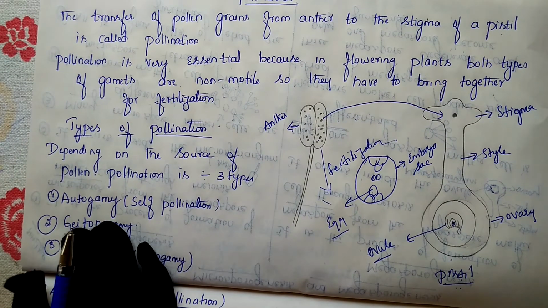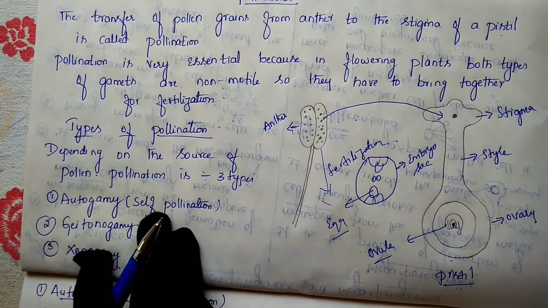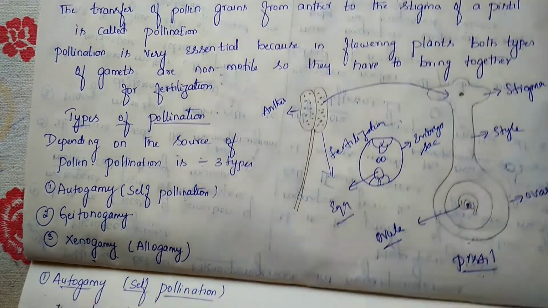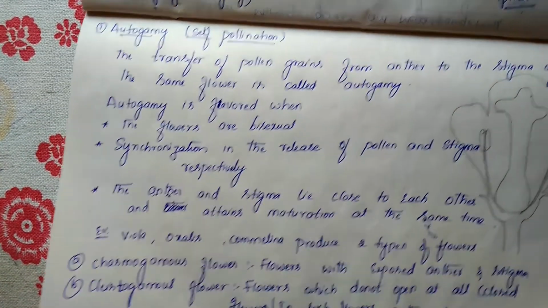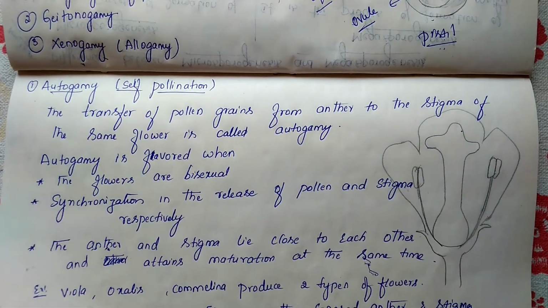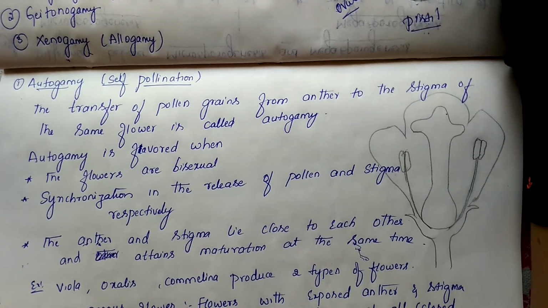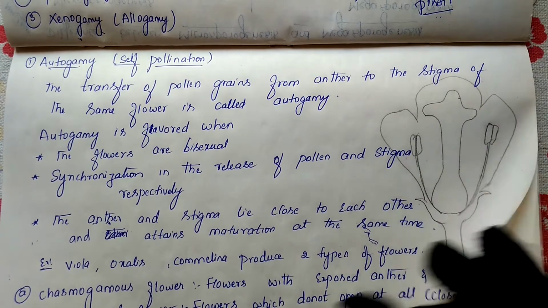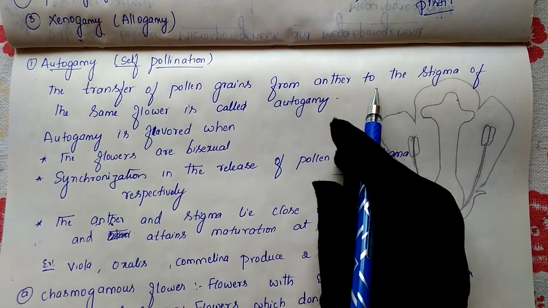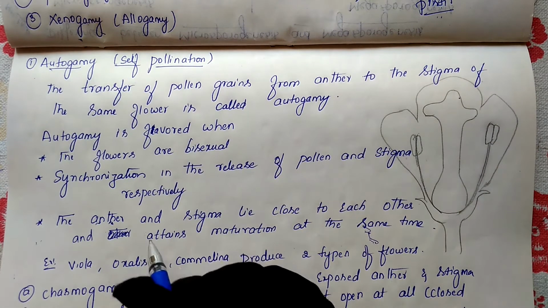So there are three types. Let us discuss these three types one by one. First let us take autogamy or self-pollination. What is the meaning of autogamy? The definition is: the transfer of pollen grains from the anther to the stigma of the same flower is called autogamy.